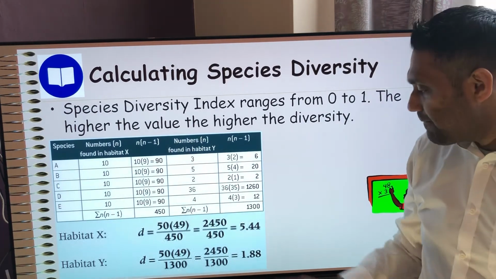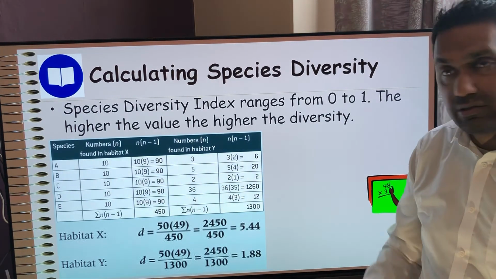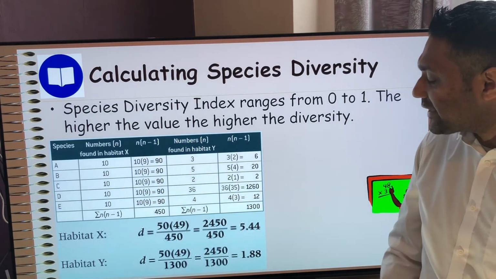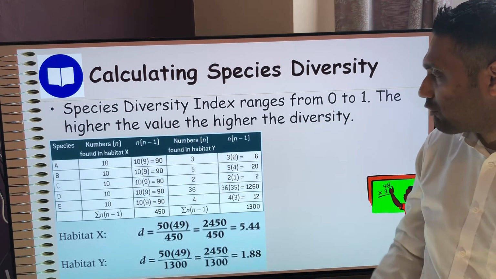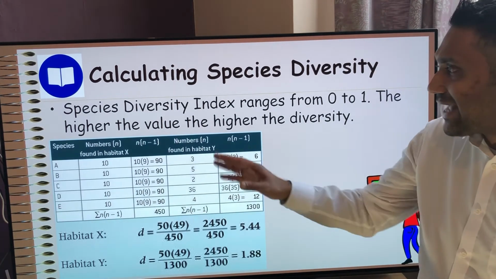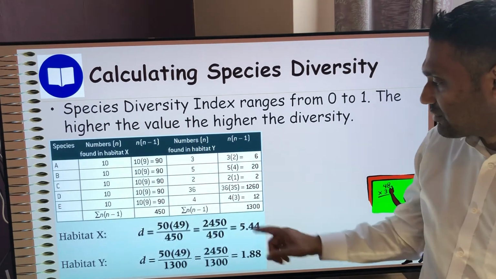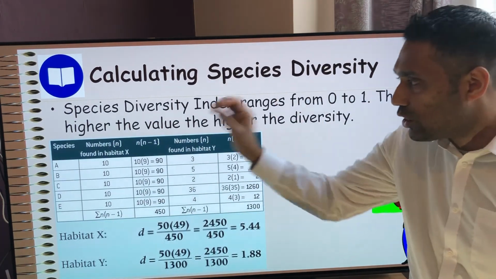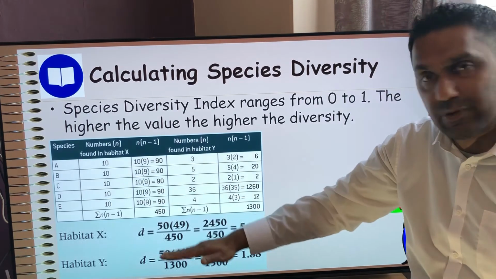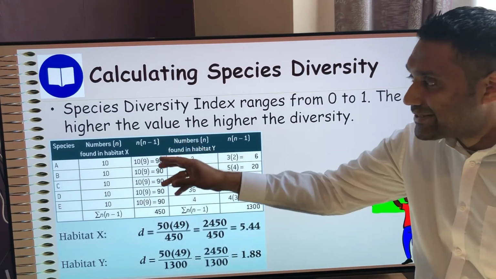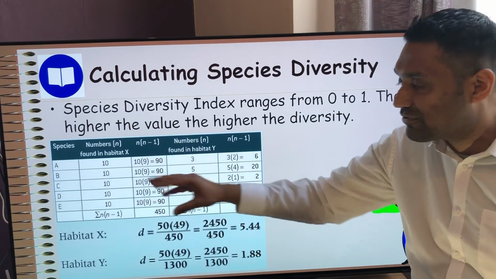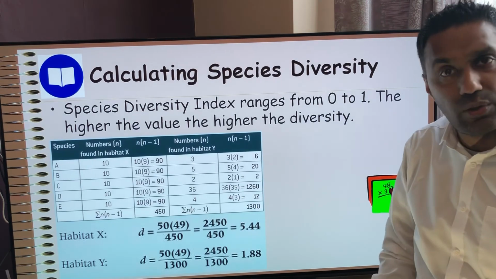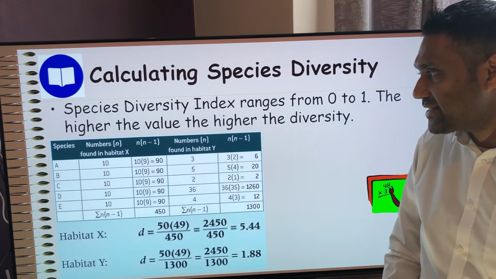5.44 is greater than 1.88, hence why there's a mistake in the little thing there. That's what happens when you take other people's PowerPoints. There is a greater species diversity in habitat X, okay, because it's a greater number. And obviously, remember we talked about, the more diverse it's going to be is where you've got lots of different species, you want as many different species as possible, and you want each species to be evenly abundant. You want lots of each of them, okay, and evenly distributed. Whereas the other one, there's loads of D, but very few of the other ones, okay? So it's got lower species diversity.